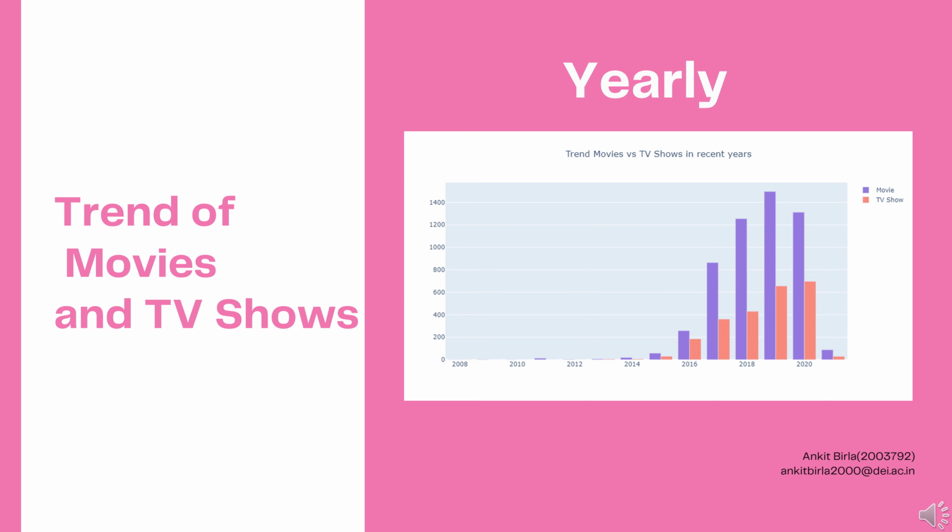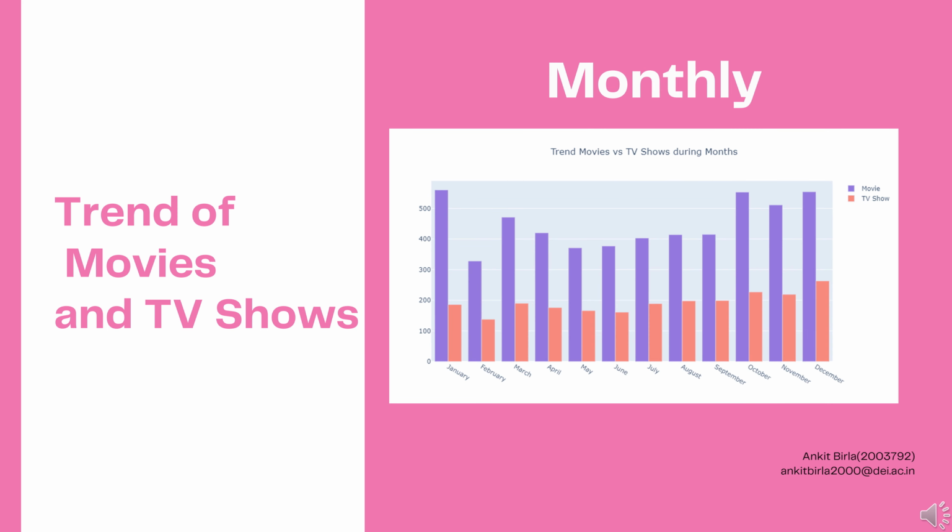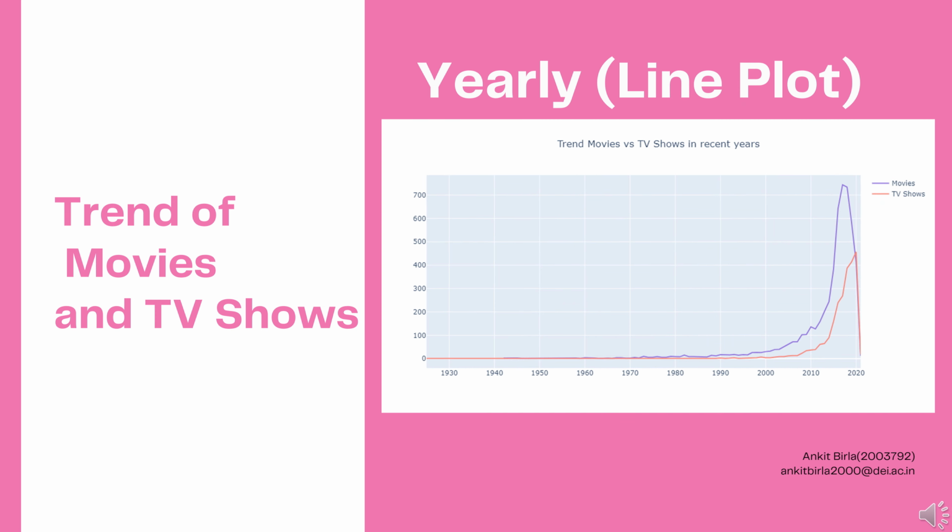The first one is the trend of movies versus TV shows based on year. Here the plot is using bars, where we are able to see the trend of movies versus TV shows. The blue bar shows the trend of movies, whereas the red bar shows the trend of TV shows. The next one is the trend of movies versus TV shows during the months from January to December. And the next one is similar to the first, but here we are showing the data using a line plot.